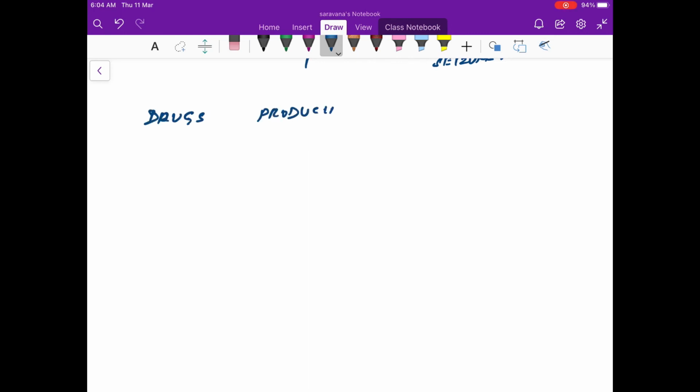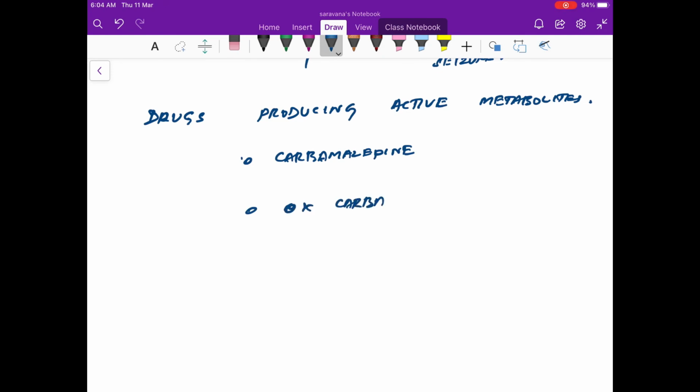Now coming to drugs which produce active metabolites. There are only a few drugs which produce active metabolites. They are carbamazepine, and then we have its counterpart, oxcarbazepine, and then primidone, and valproate, and lastly clobazam.